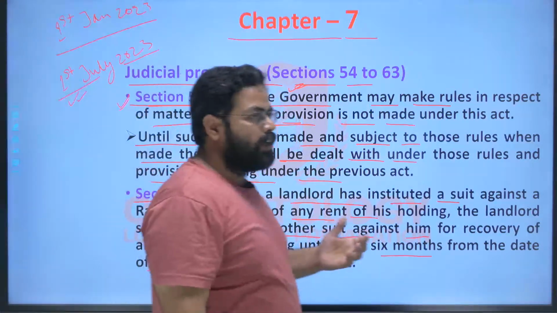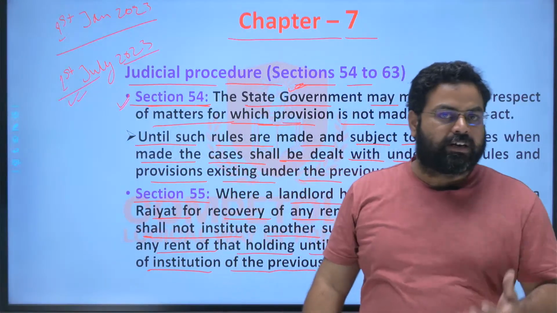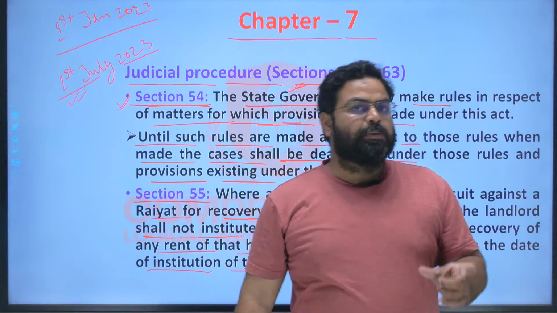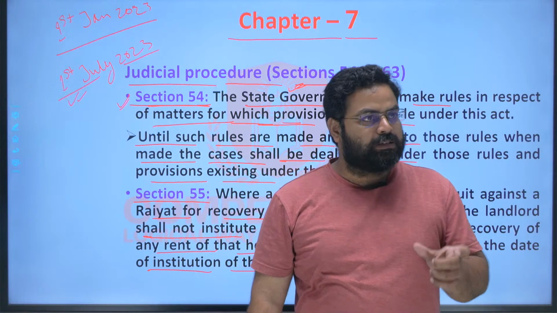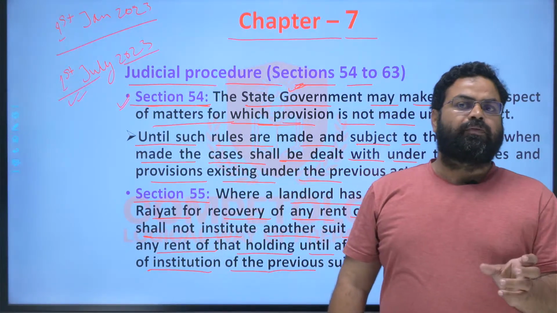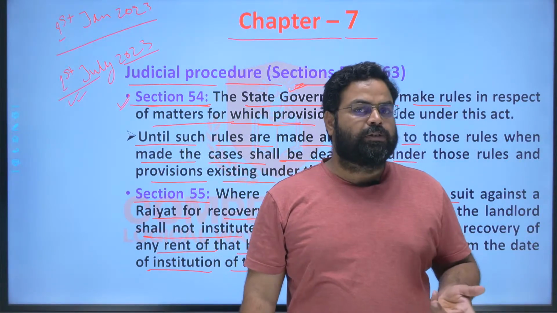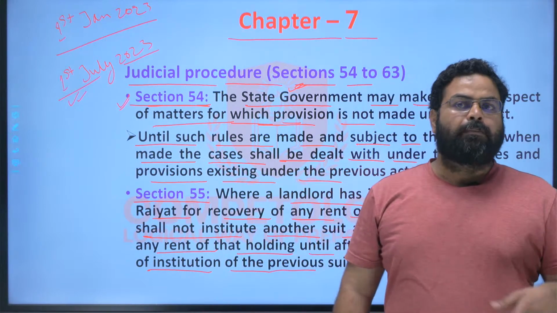So there should be a cool off period of at least 6 months, 180 days, before filing another suit for the recovery of the rent from the Rayyat by the landlord.